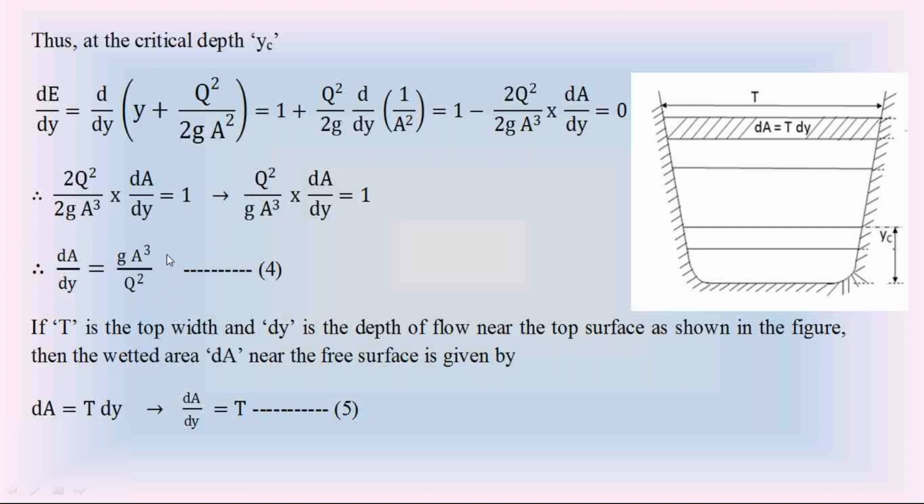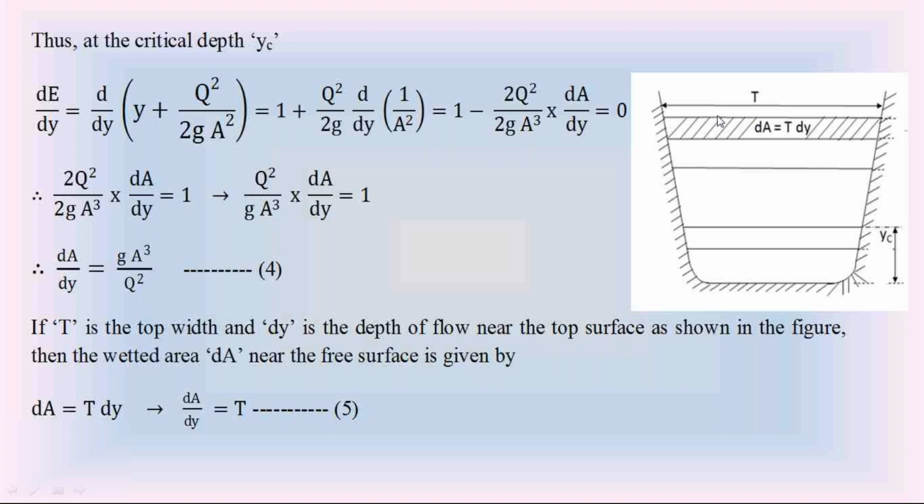We are discussing the minimum specific energy condition in the open channel. The specific energy in the open channel is minimum if dE by dy equal to 0. From this differentiation we got this equation 4, dA by dy equal to g a cube divided by q square. Now find out this dA by dy in the open channel. To find out this dA by dy value in this open channel, we consider at this top water surface a thin water layer.